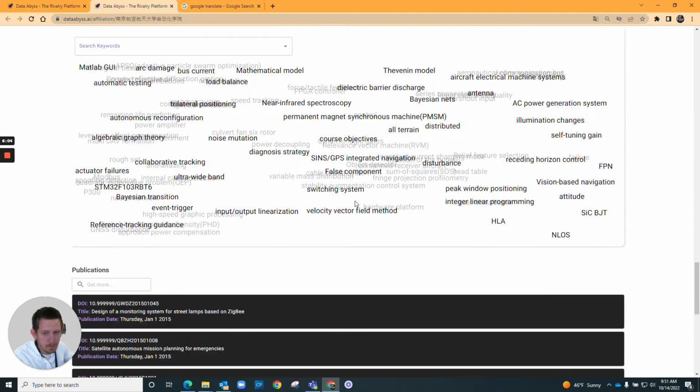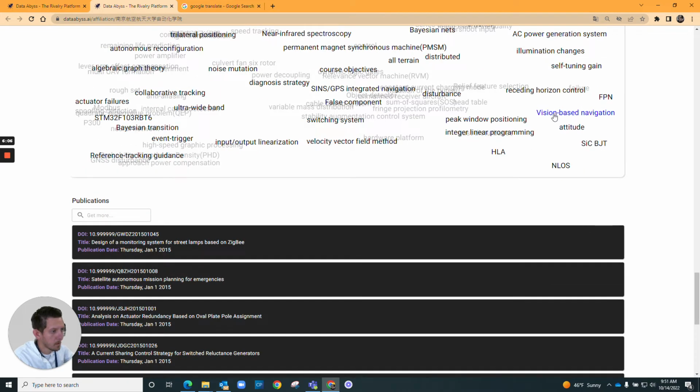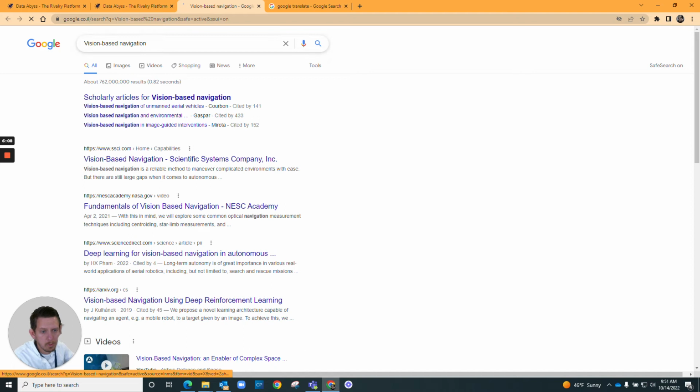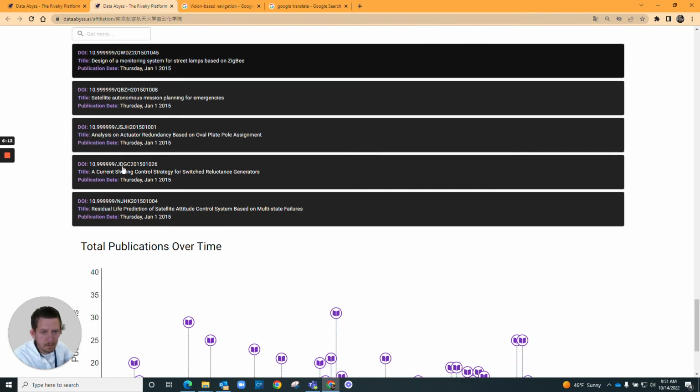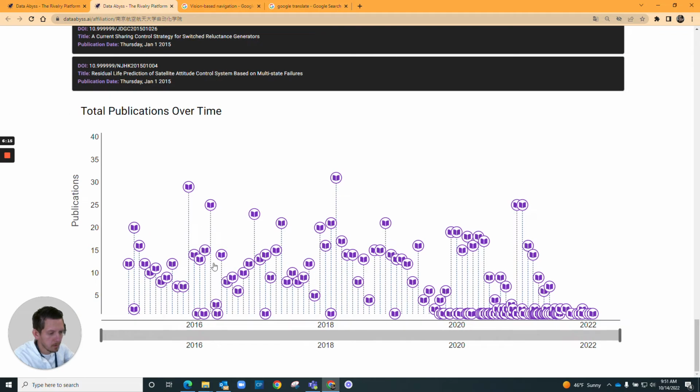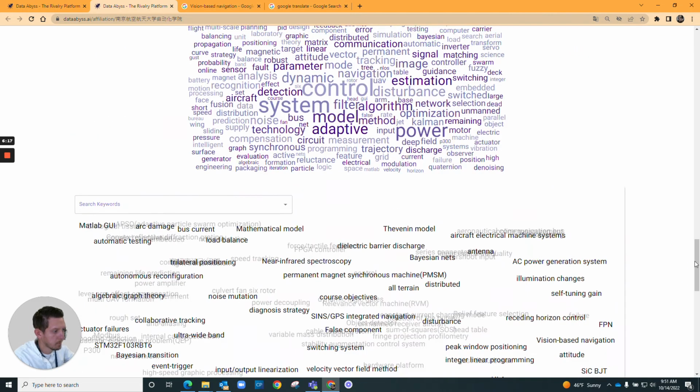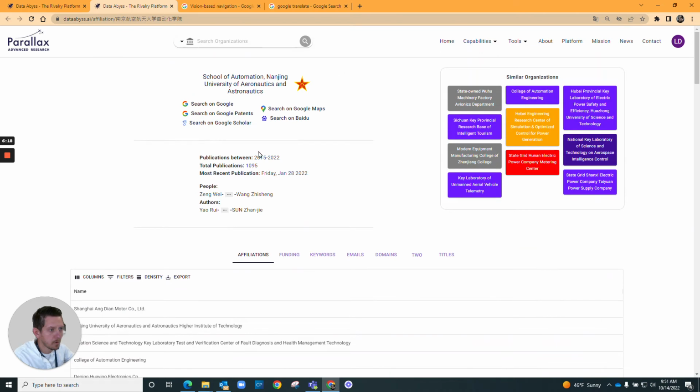If you click on them, it'll jump you to Google to learn more about the keyword. And again, the titles and publications over time. This is a well-known big affiliation with 1,095 papers aggregated here.